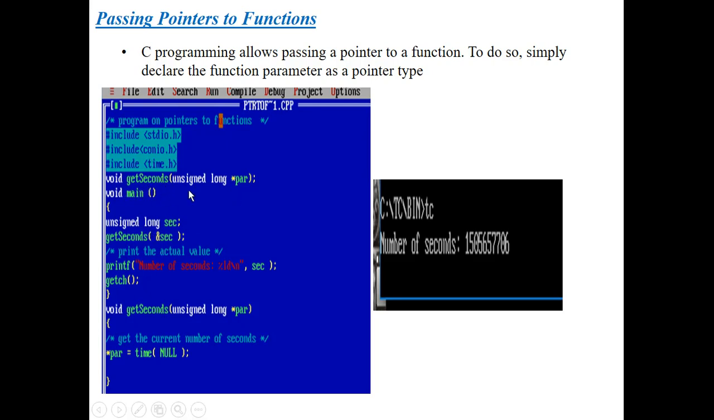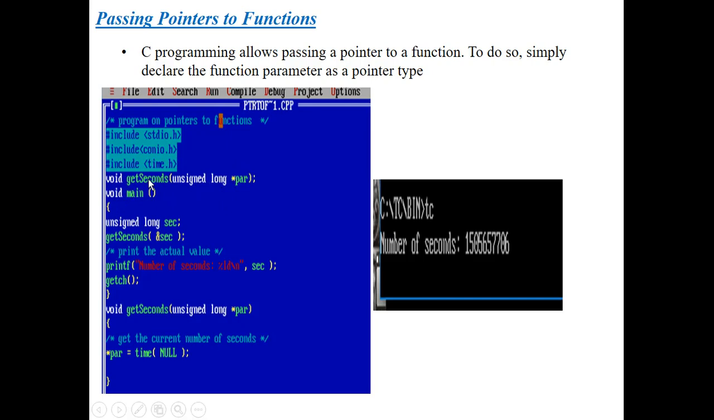Here I have written a function called get seconds. Get seconds is a function of type void, which means it does not return any value. Next I have taken an argument. This parameter specifies that we are passing a pointer variable to a function. Why? Because this is the function signature.